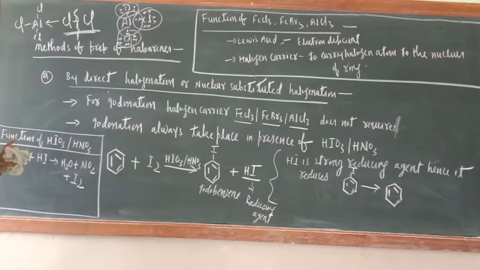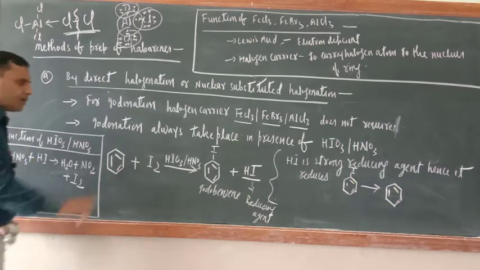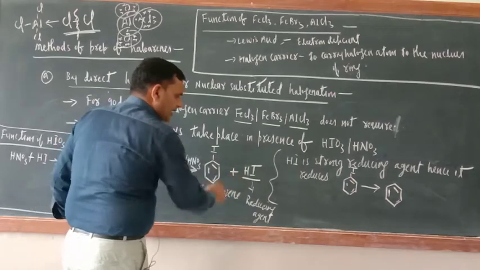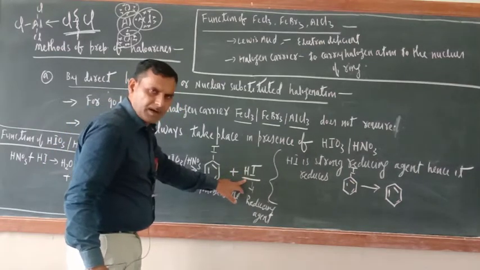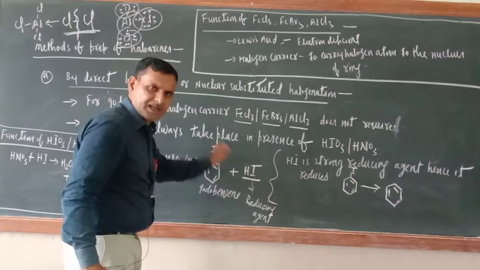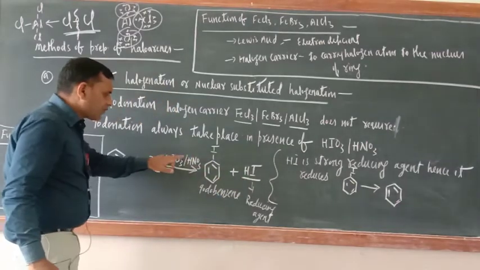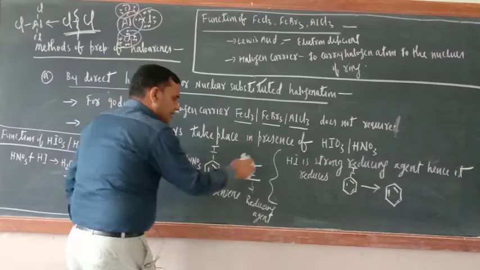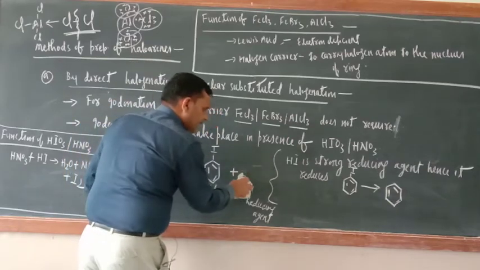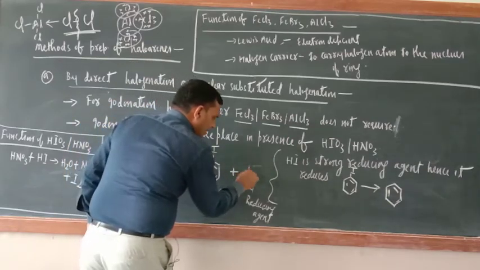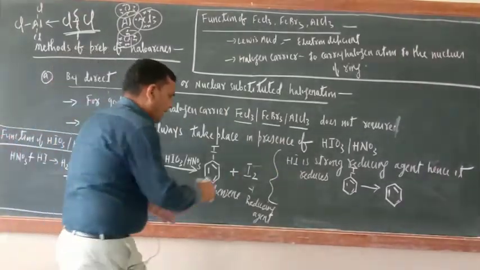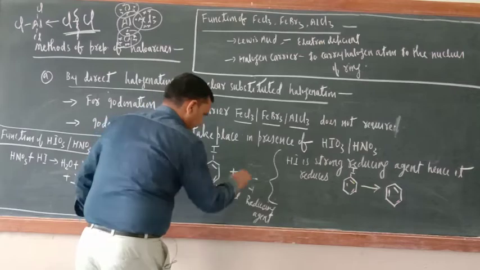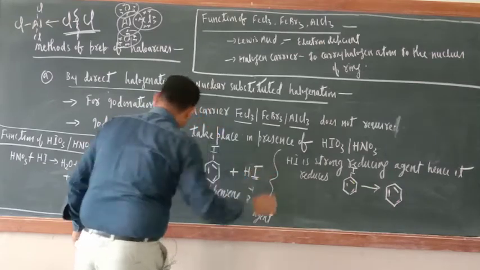Are you getting my point or not? Instead of getting HI, you have got I2. The problem of this reaction is the formation of HI. So if you take HIO3 and HNO3, then instead of HI, I2 will be formed. I will write the complete reaction, don't worry. Right now just write HI only.